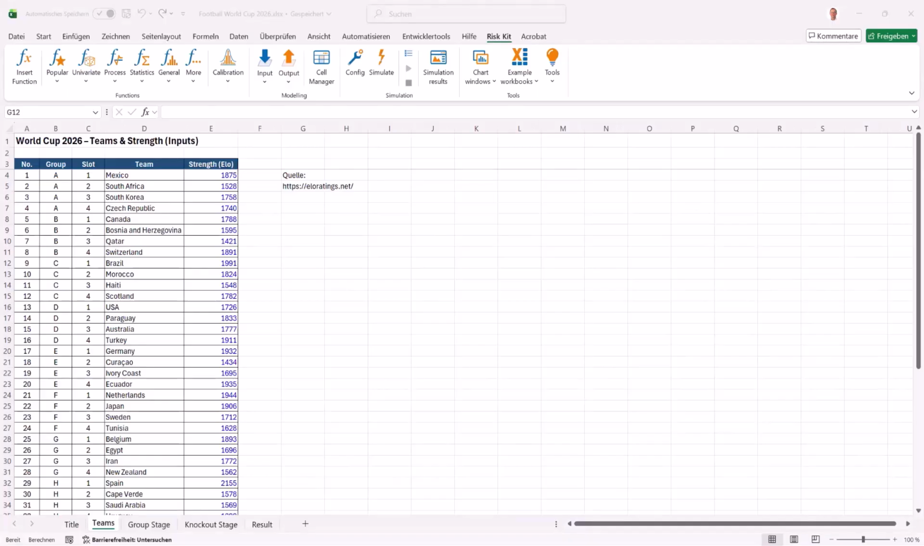In the simulation, each team is first assigned an ELO rating. An ELO rating describes a team's strength. The higher the rating, the stronger the team. You can download these ELO ratings daily from the website eloratings.net.